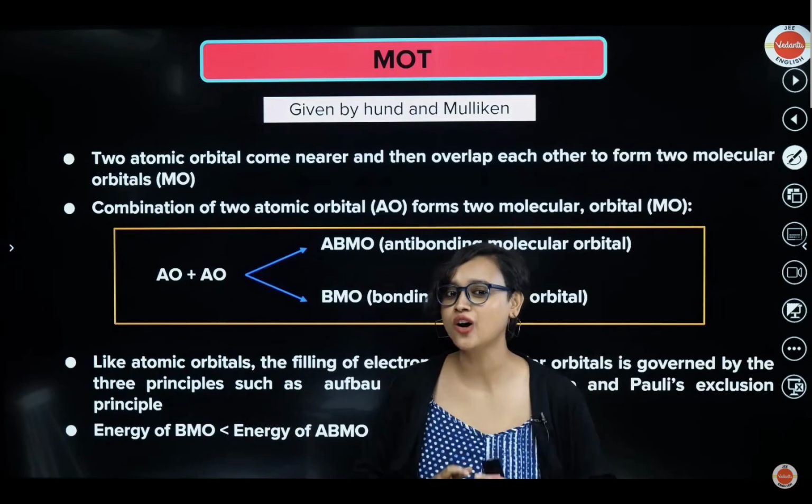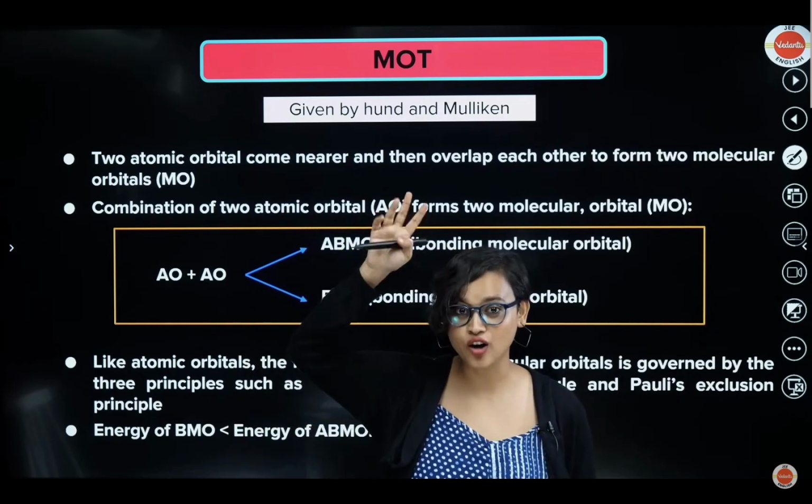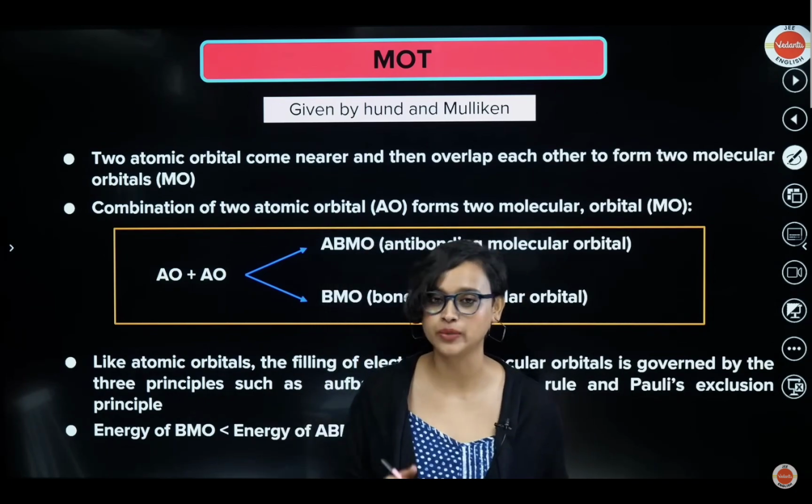Now we go to molecular orbital theory, which was given by Hund and Mulliken. You remember Hund's rule? Yes, Hund's rule. And then there was the Mulliken scale and the Pauling scale and all of that. So by that Mulliken, exactly. So it was given by Hund and Mulliken. What is MOT? MOT is molecular orbital theory.